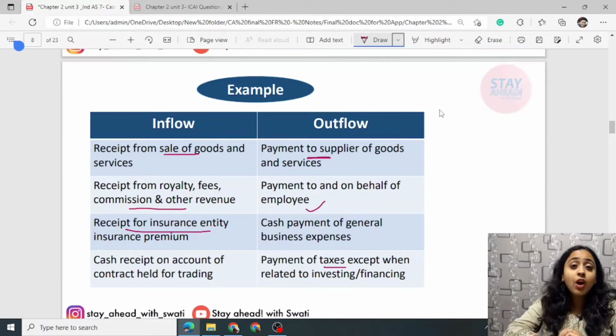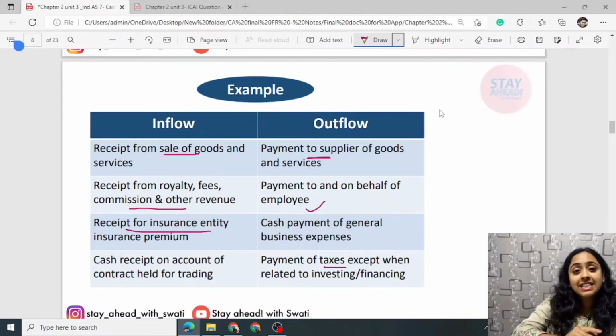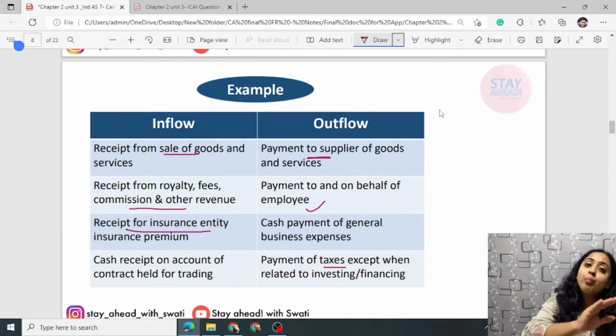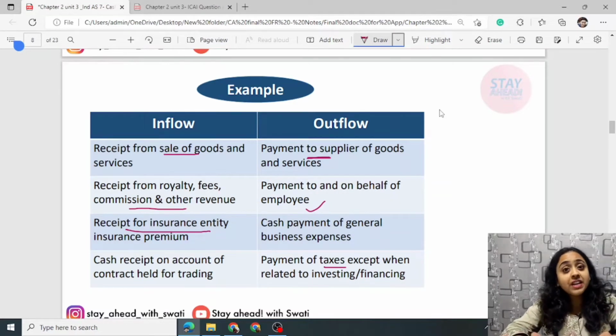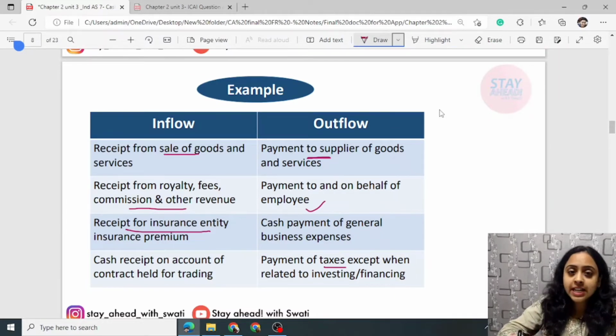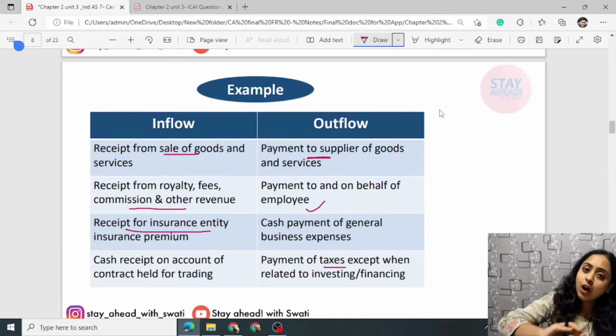Now a very important thing comes: in general, tax is always considered in the P&L portion, that is, operating cash flow. But if it is directly related to a particular transaction that is of the nature of, for example, financing, then such tax will also be considered under financing activity. For example, you have issued shares and received money; this is a financing activity. Now you are paying dividend on these shares. So this is also a financing activity outflow, no doubt.